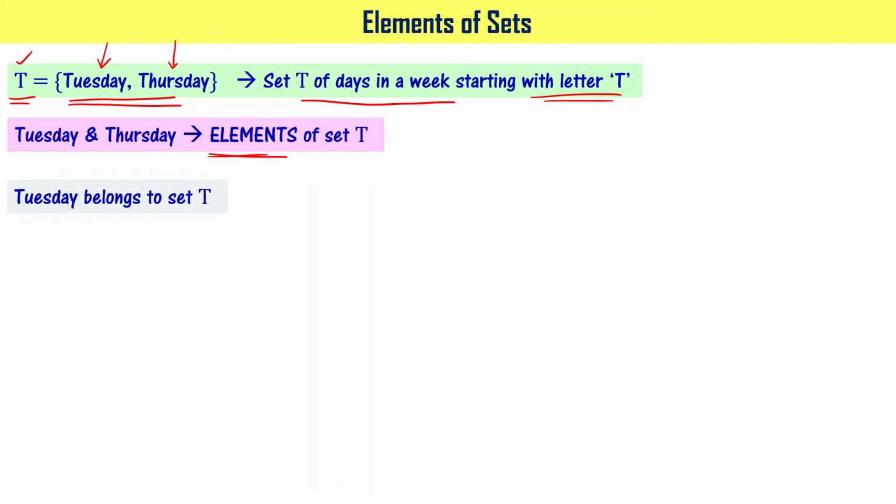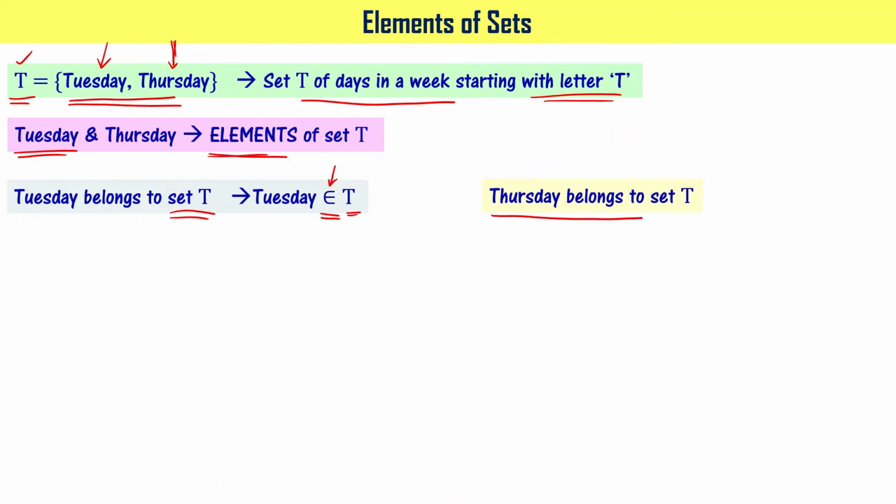Now, when you look at this, you can say that Tuesday belongs to set T, right? Tuesday is one of the elements of set T. That's why you say that Tuesday belongs to set T. This is the belongs to symbol. This is how you write it. Thursday belongs to set T because Thursday is also one of the elements of set T. In mathematical notation you write it as Thursday belongs to set T. Understood?